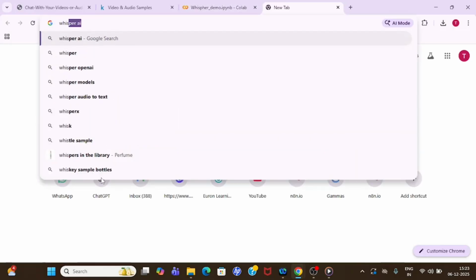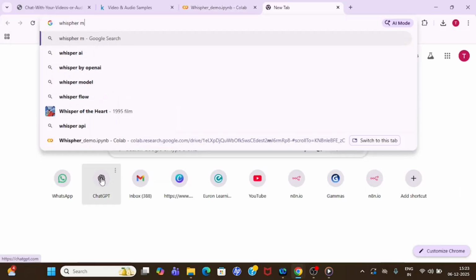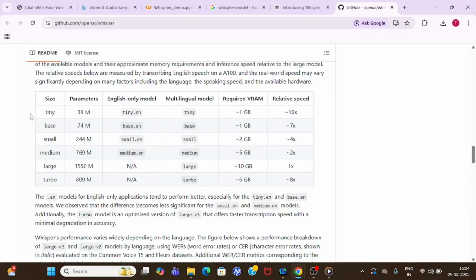Let me show you the Whisper model. Yes, here you can see what sizes this model is available in. One is a tiny model, a base model, small, medium, large, as well as turbo. The difference is the number of parameters the model has. In the tiny model, it is just 39 million parameters. In base it is 74 million parameters. In small it is 244 million parameters.